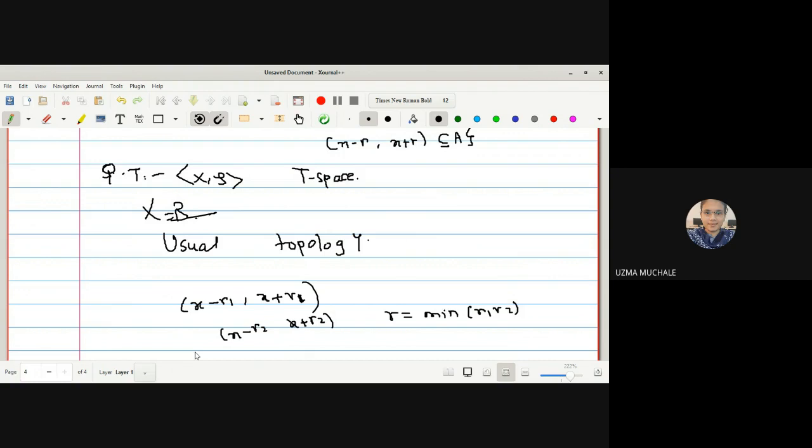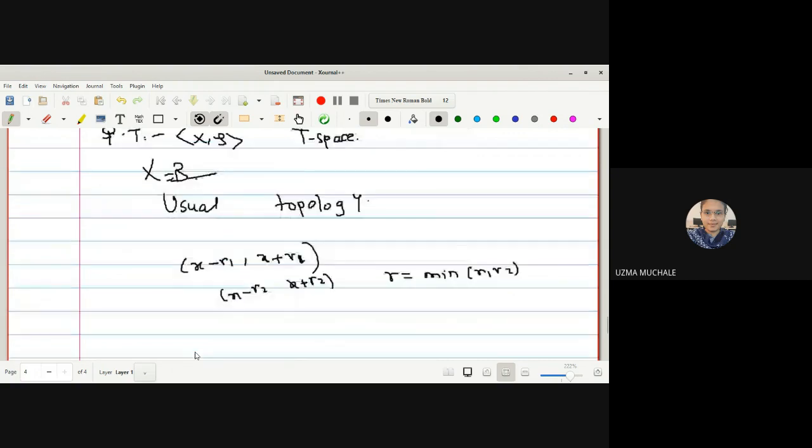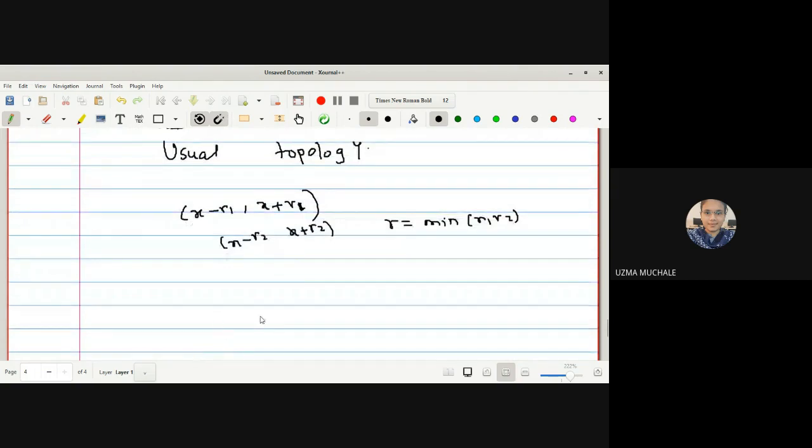Similarly for the union. Okay, for the fourth property, what you have to do is select (x minus r, x plus r), which is contained in A lambda naught, and A lambda naught is contained in the union, because we have taken it from the union itself, A lambda. Out of all those A lambda, at least one is non-empty. A lambda naught is non-empty. Okay.